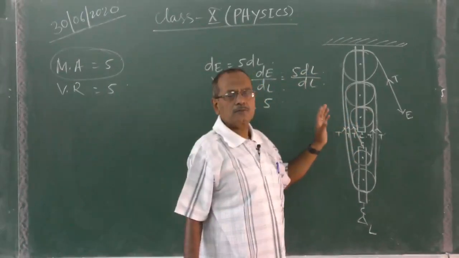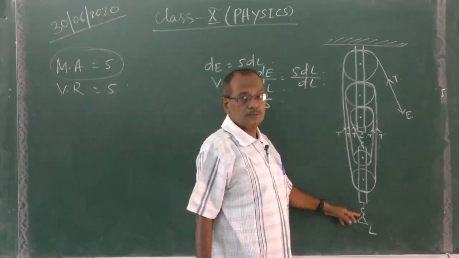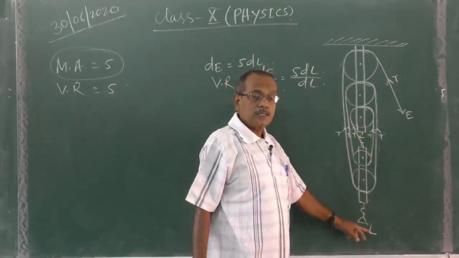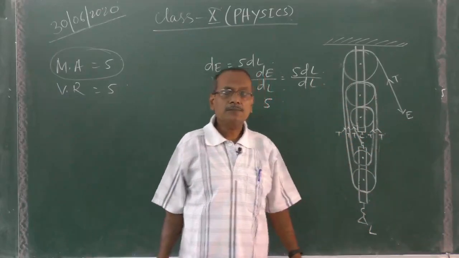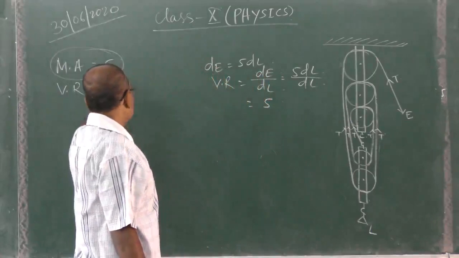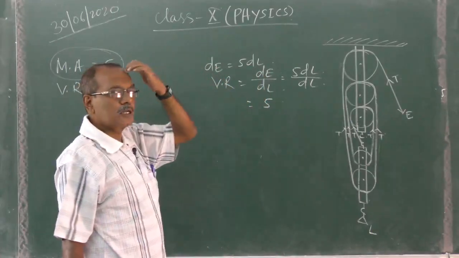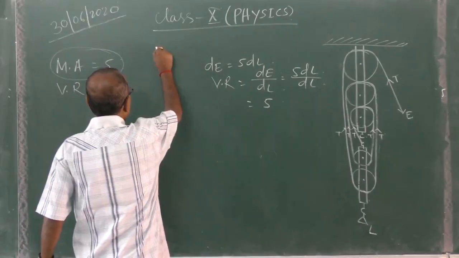These are all added to the load. Now the total load is the actual load plus the load due to the machine, so the load will be more than the actual load.